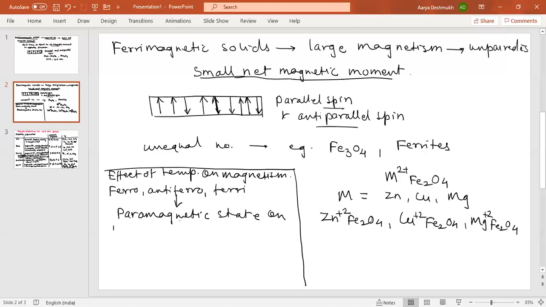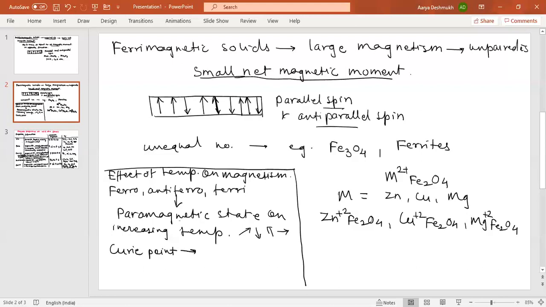On increasing temperature, ferro, antiferro, and ferrimagnetic substances can be changed to paramagnetic. This is due to the randomization of their spins. The spins which are aligned in a particular way can be randomized, because we have seen in the paramagnetic one the spins are random like this. So the temperature above which the solid becomes paramagnetic is called the Curie point.